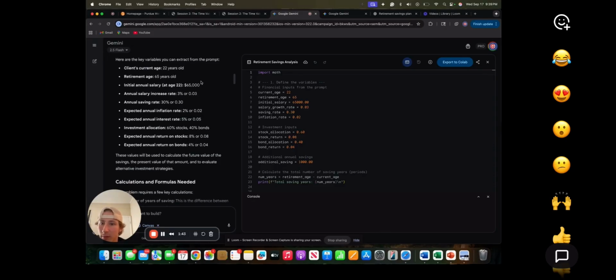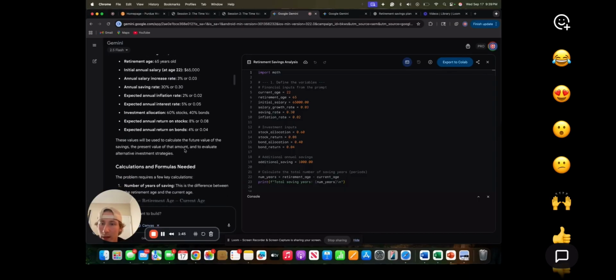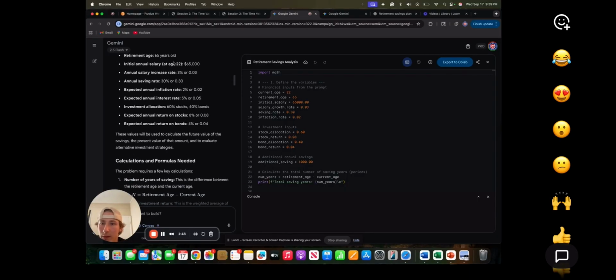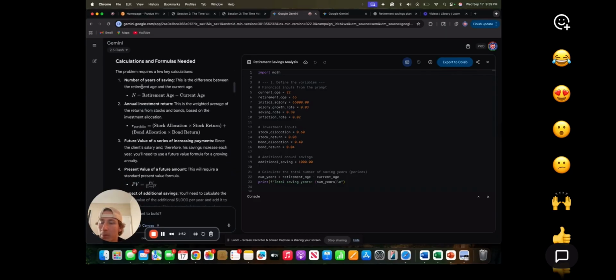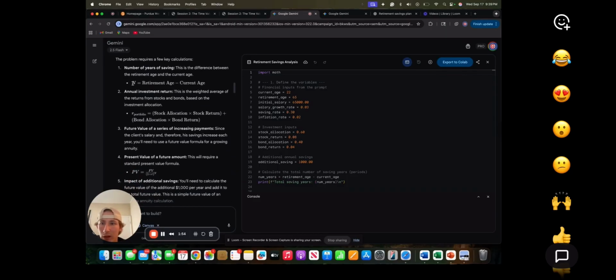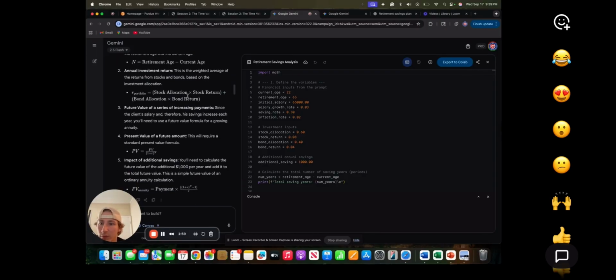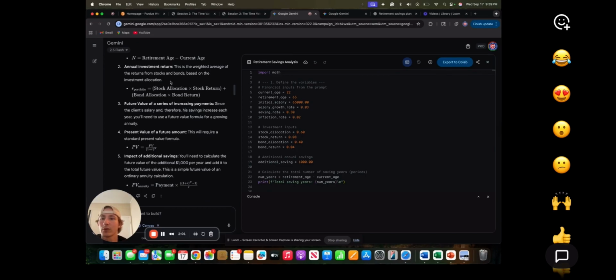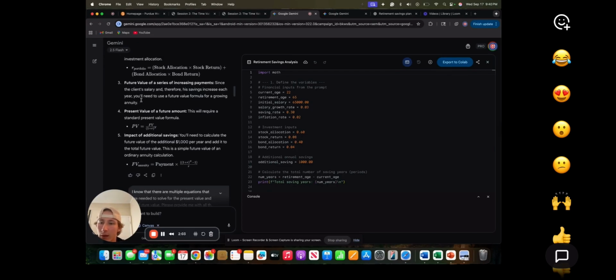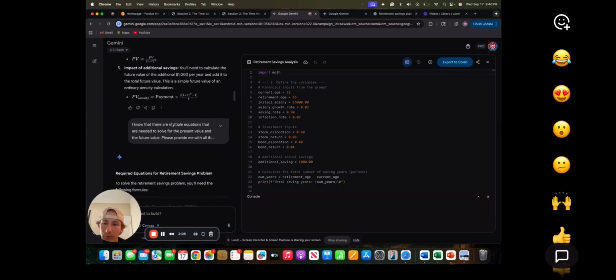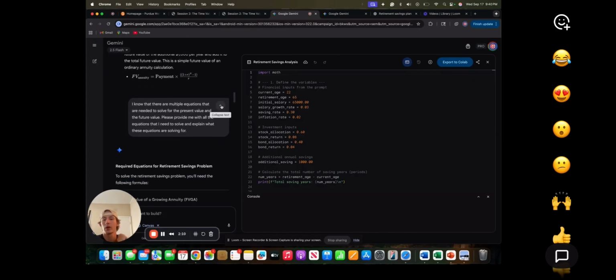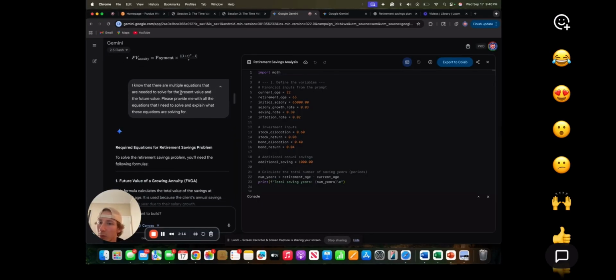Gemini provided me with all the information that they took out of the question: client's age, retirement age, initial amount, and then all the rates that come with this problem, and then some basic calculations that we need, like the number of years of saving, which is retirement age minus current age, the annual investment return, which is the weighted average of the returns from stocks and bonds, and then the present value, future annuity value.